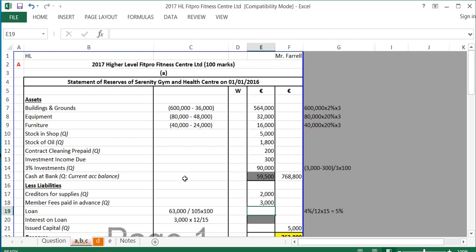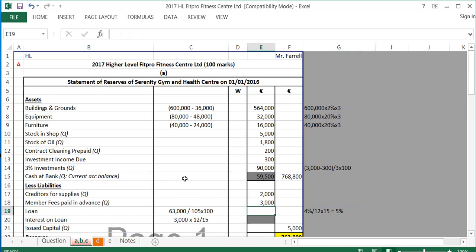The loan we have to work out. In the payments, it says there was a bank loan plus 15 months interest at 4% per annum on the 1st of the 4th, 2016. So the interest rate is 4% per annum, which is 12 months. To work out the rate for 15 months, I get my 4%, divide by 12, multiply by 15, and for the 15 months the interest would have been 5%.